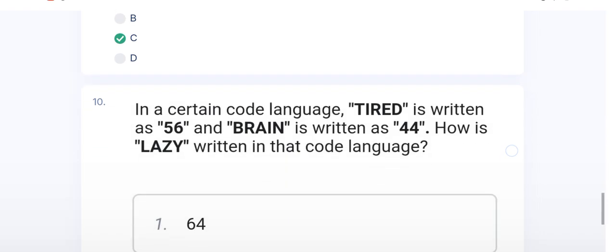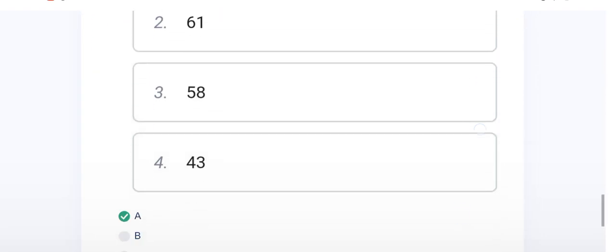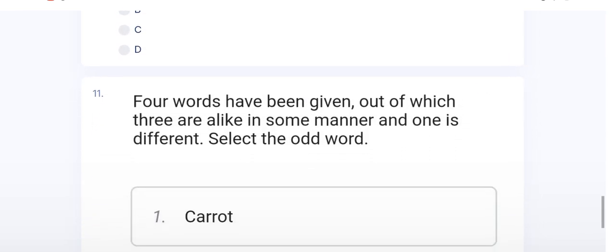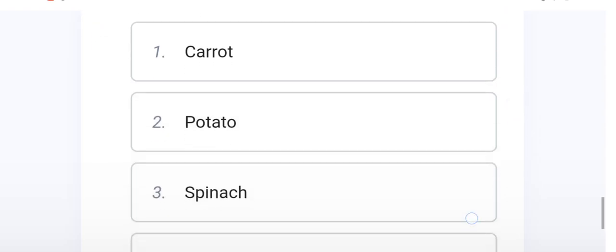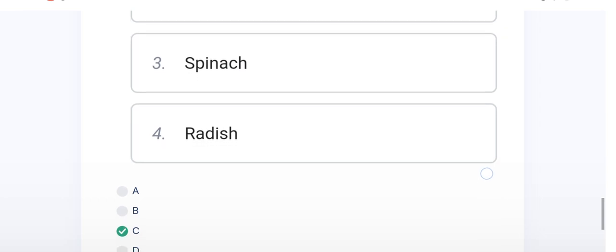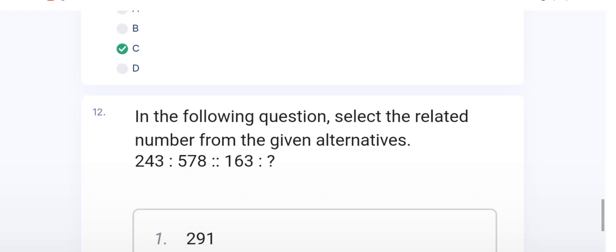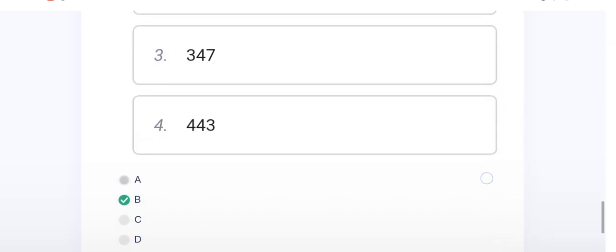The 10th question is coding and decoding. The right option of the 10th question is A. Now the 11th question, the right option is C. And the 12th question is a very easy question. The right option of the 12th question is B.